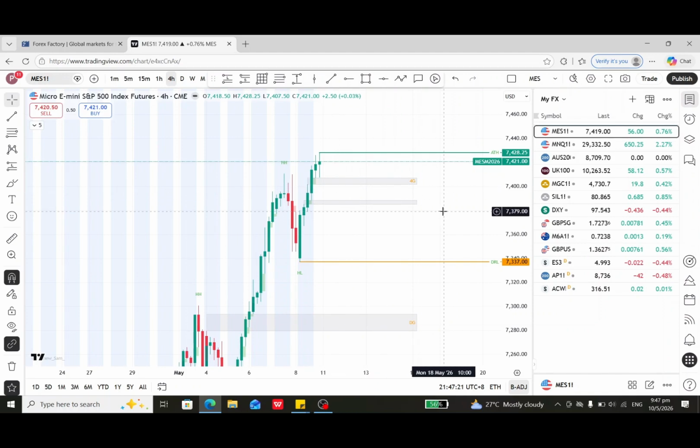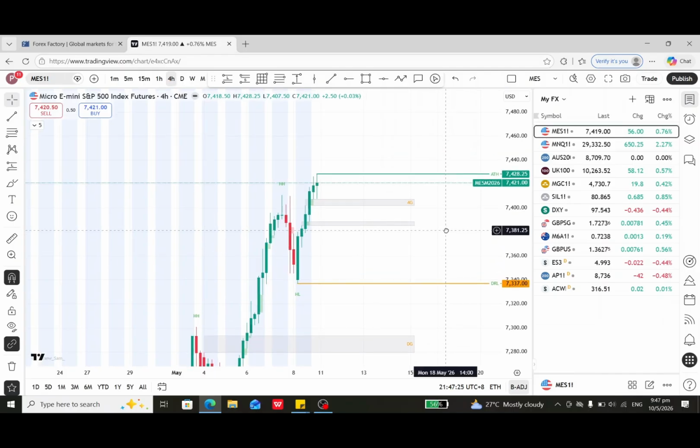So far I don't have a setup, but the market is really bullish, right? So we have to see how far it can retest. I hope it comes and tests at least this gap or this 4-hour gap and bounces back. Is there any need to look for a buy setup? Because right now the market is really bullish.